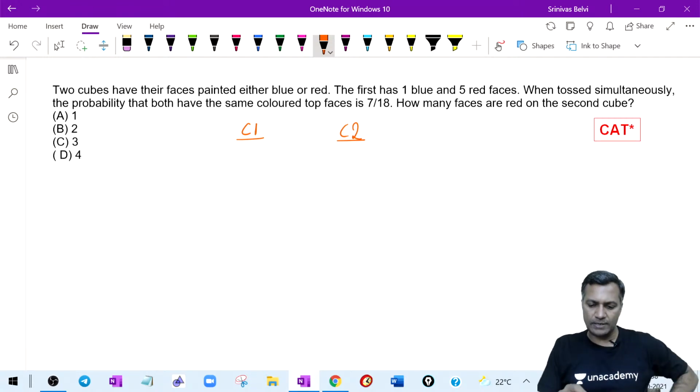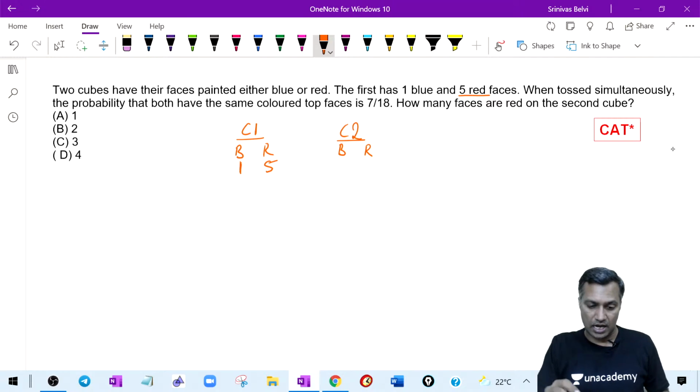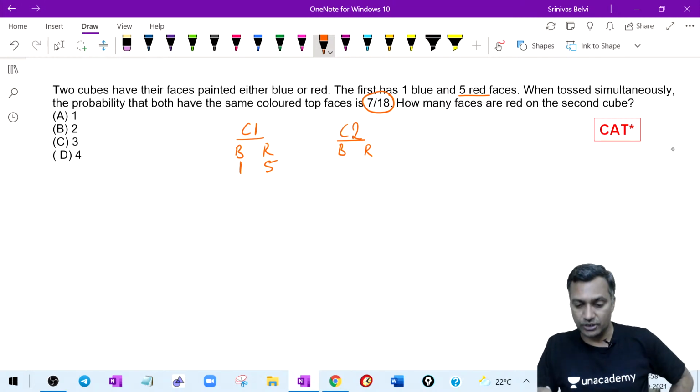What is on cube 1? There are blue and red faces. The first has one blue face and 5 red faces. Configuration is given. What about the second one? Blue and red, not given. The answer is given. What is the answer? Probability of getting the same color is 7 by 18. He is asking the configuration, that is how many faces are blue and how many faces are